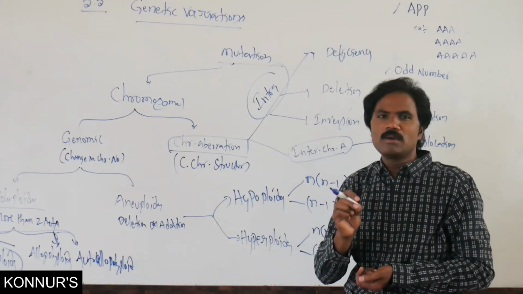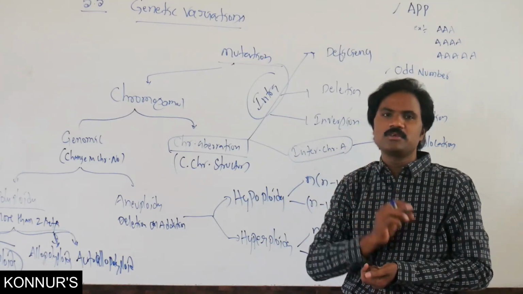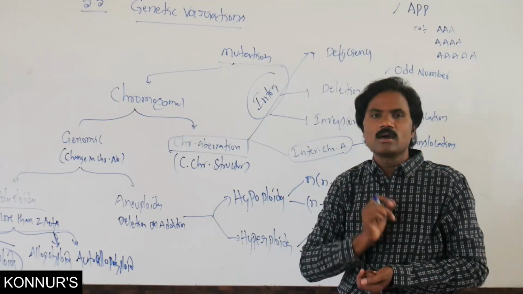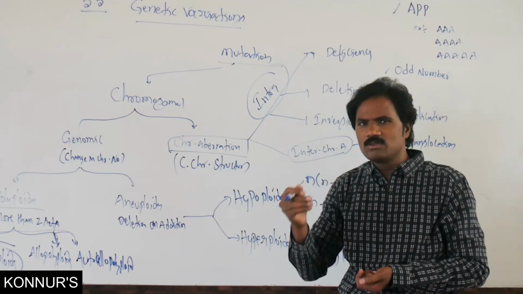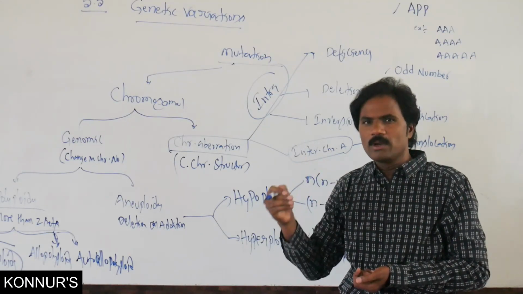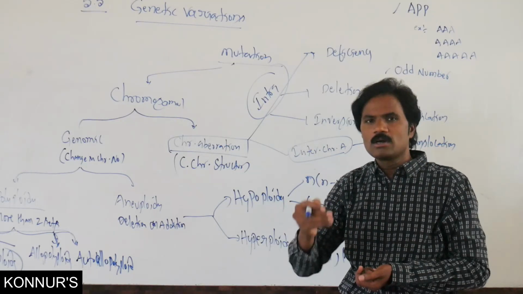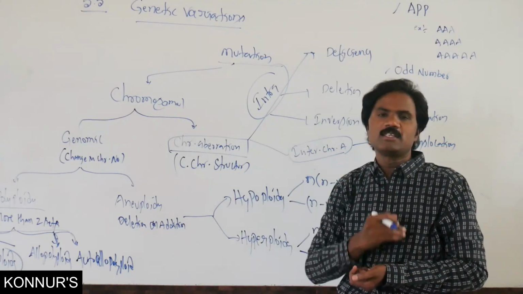Odd number polyploidy organisms are sterile organisms. What is the reason why odd number polyploid organisms are sterile? Because no synapsis takes place.